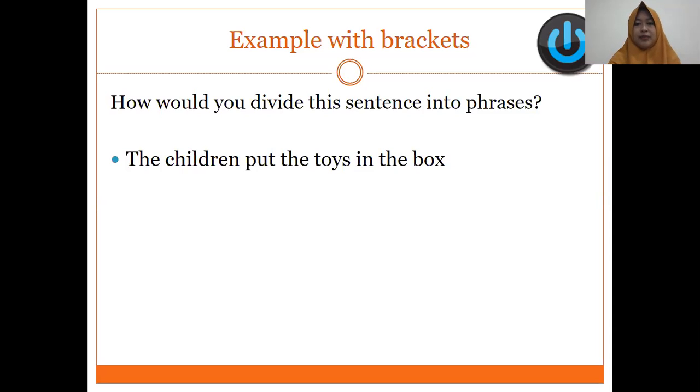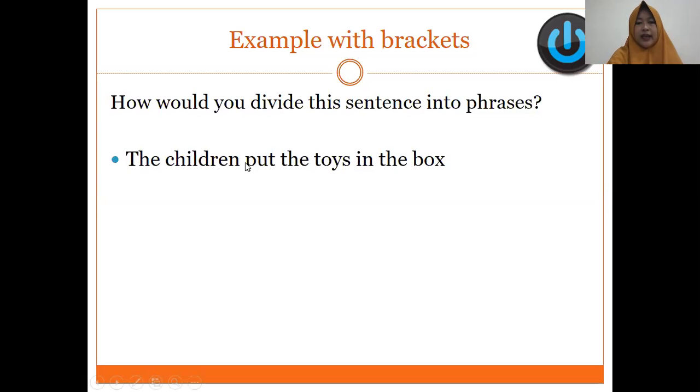Okay, for example, yes, how would you divide the sentence into phrases? The children is the first constituent, which has the function as subject. Okay, the is determiner, children is noun. So the children is called one constituent, and it is called a noun phrase because the head of the phrase is children. Okay, the is only an optional word here. So when you put the, it becomes a noun phrase or frase kata benda. Okay, that's the first